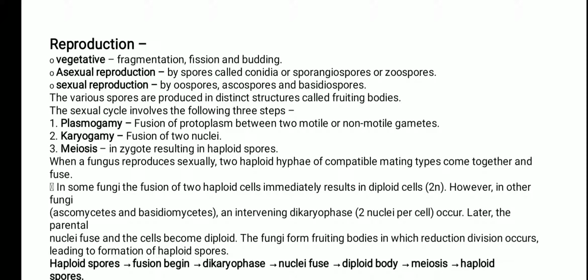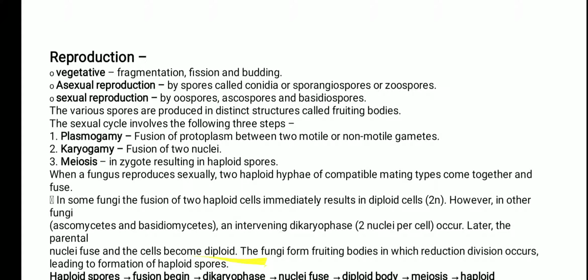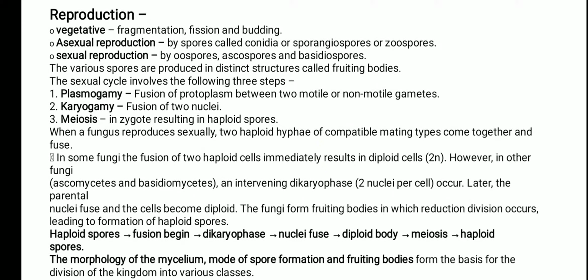Then examples are given here. Dikaryophase means two nuclei per cell. That is the name for the coexistence of the nuclei. Later the nuclei fuse and the cells become diploid. The fungi form fruiting bodies in which reduction division occurs. This is the sequence: haploid spores, then the fusion begins, dikaryophase, and the nuclei fuse. This is called the diploid body, and then meiosis occurs, and haploid spores are formed by meiotic division.